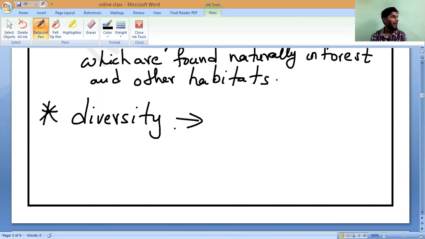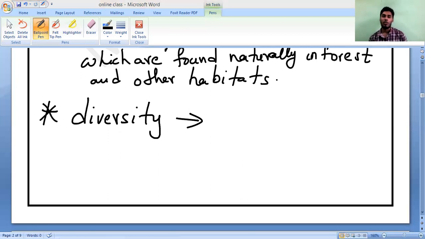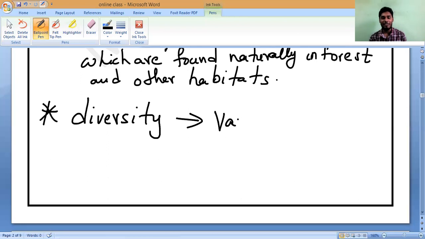Curd, rasam, some fry. This is all we call different varieties of food. The same way, diversity also means variety. What is the meaning of diversity? Diversity means variety. What is the spelling of variety?